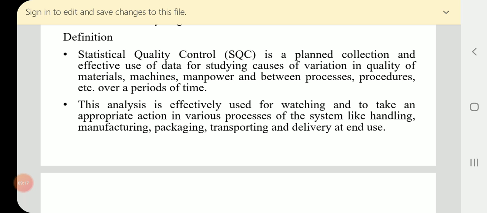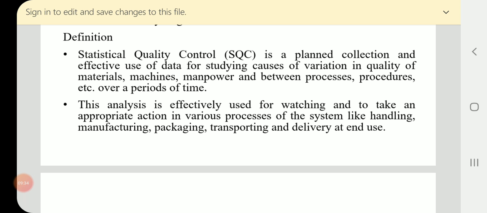What we do in statistical quality control is we collect the data and we use the data effectively.